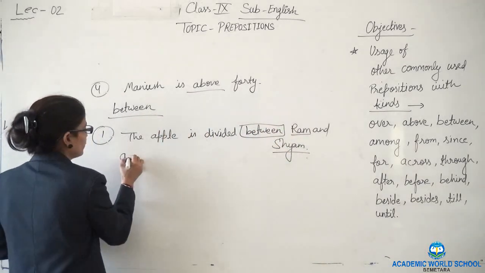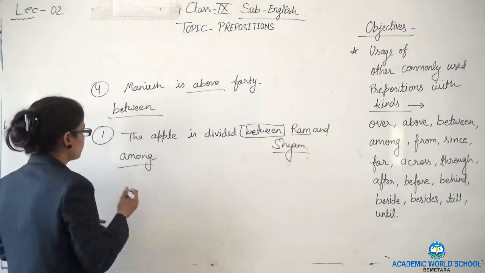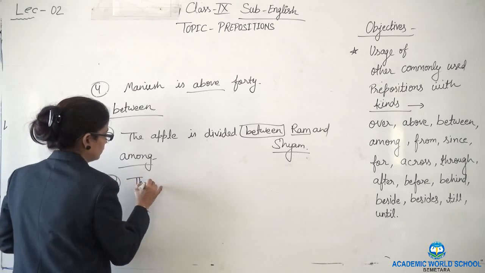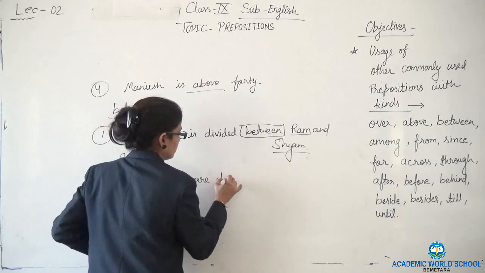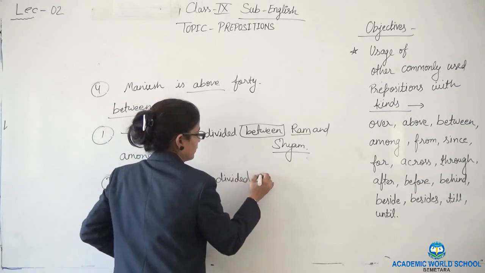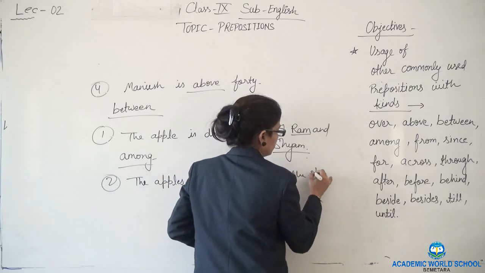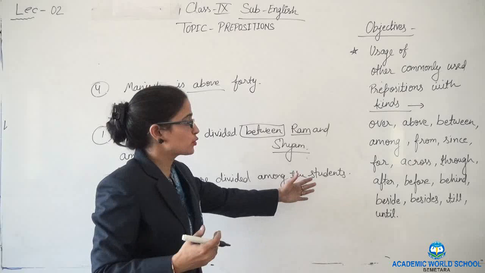And among will be used when we have more than two things or more than two persons, like the apples are divided among the students. So here we have more than two students.